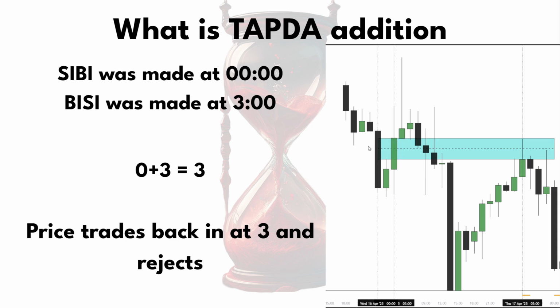Now, when this balanced price range gets traded back into, what time does it get traded back into at? 3 o'clock. Now, this is basically what I mean when I say it gets traded back into at a corresponding time. Because all you do is just add up this SIBI with this BISI, and then this is the time that the BPR was formed, okay? And then this range will get traded back into at its corresponding time.